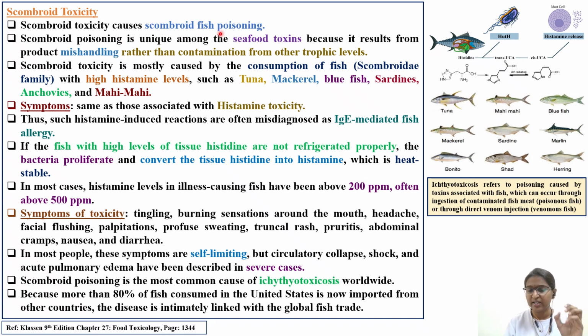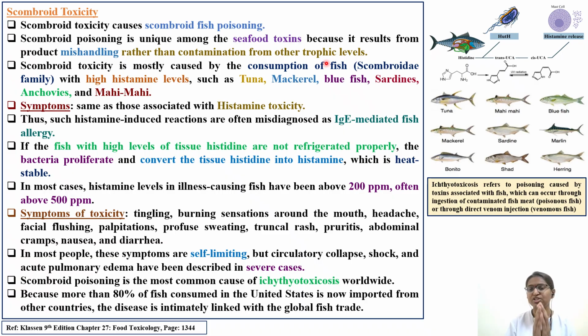In the exam, if you come across this terminology, remember that scombroid poisoning is unique among the seafood toxins because it results from product mishandling. Whenever you catch the fish, if you don't store it at a proper temperature, the mishandling or improper storage is the cause, rather than contamination from other trophic levels.